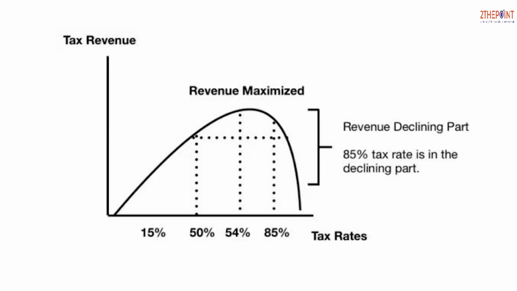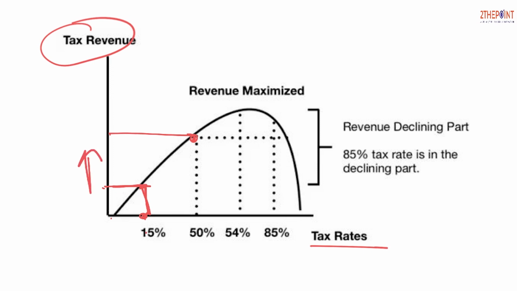Now, understand this through a graph. On the x-axis it is the tax rate, and on the y-axis it is tax revenue. Initially, when the rate was 15%, this much was the tax revenue or the tax collection of the government. Then the government increased this tax rate from 15 to 50%. So it is a very good indication for the government that the tax revenue has increased from this to this, right? Now there is a point that is the maximum.